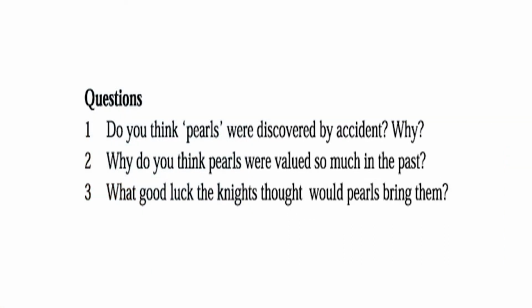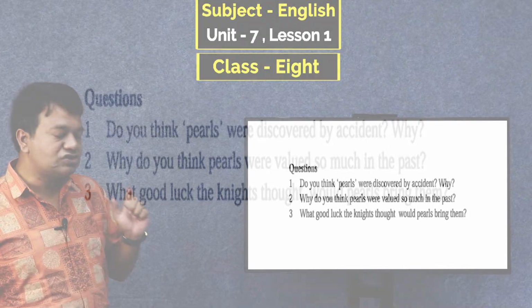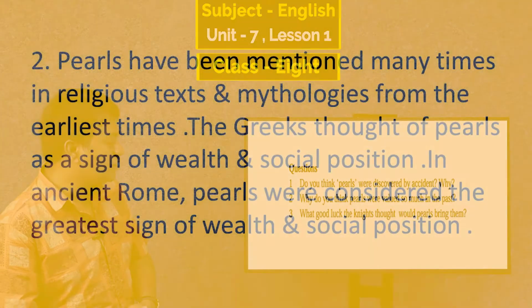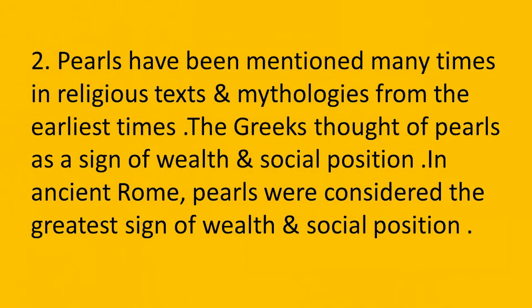Why do you think pearls were valuable so much in the past? Dear student, from the text, I have written here, just see. Pearls have been mentioned many times in religious texts and mythologies from the earliest time. The Greeks thought of pearls as a sign of wealth and social position. In ancient Rome, pearls were considered the greatest sign of wealth and social position.